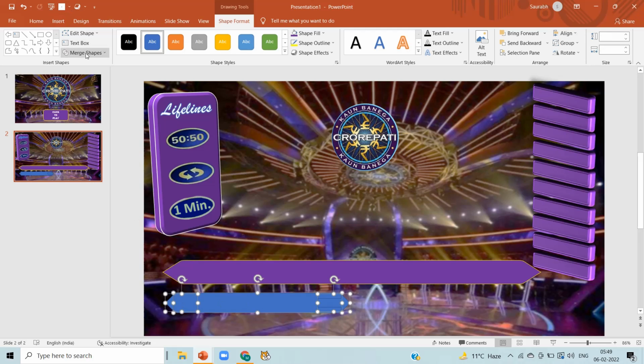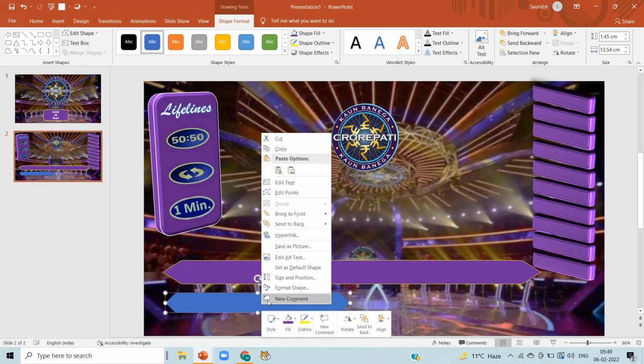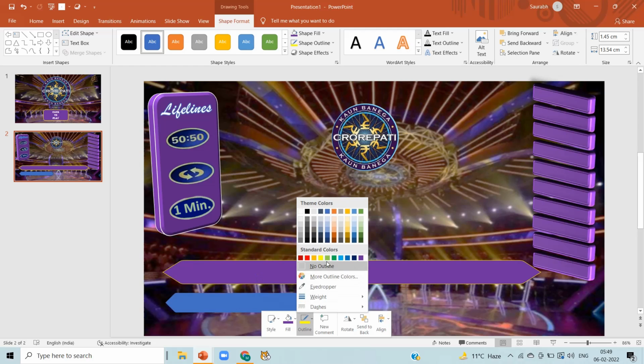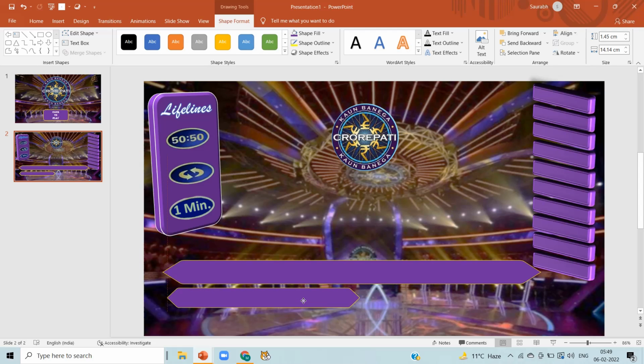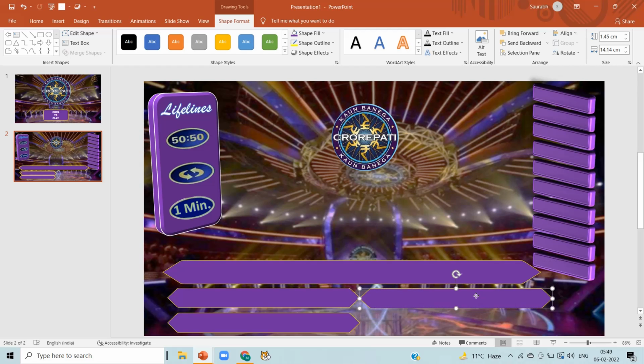Again select 3 of them using control key, shape format, merge shape and click on union. This is now a new shape. In the outline select yellow outline and in the fill select purple color. So this is the shape of our answer. Copy and paste it for our A, B, C, D answers.